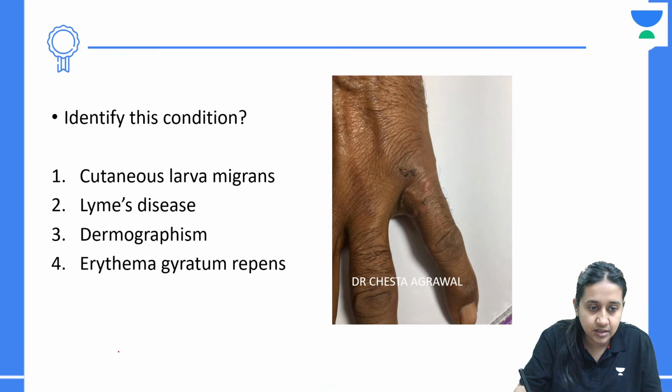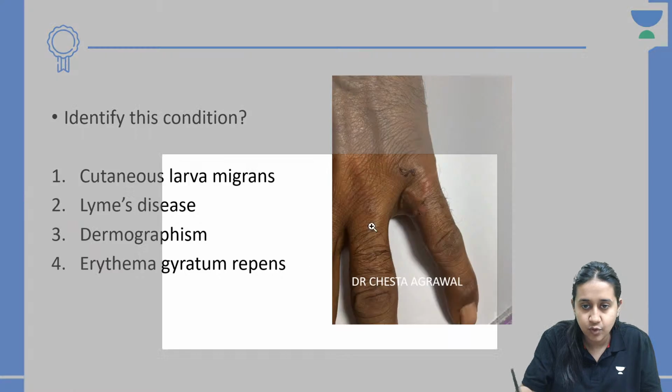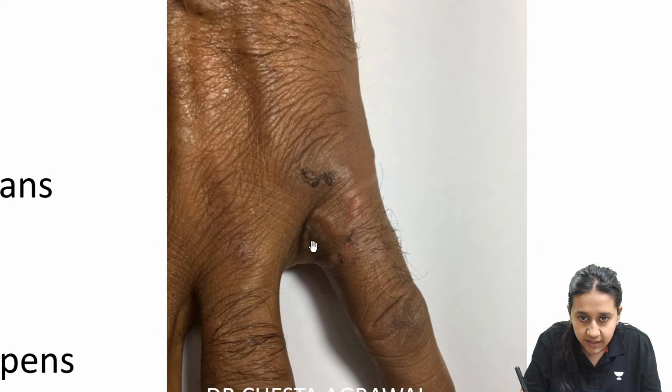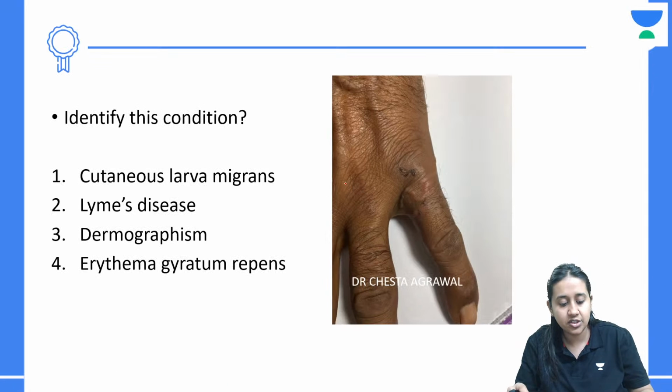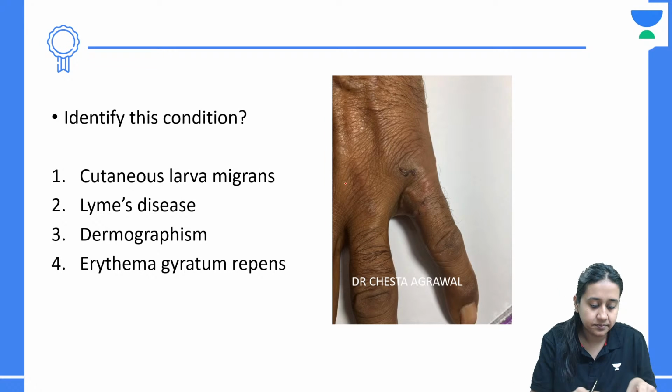Next question. The defect is here. If I focus the image, here is the defect. Can you see this S-shaped lesion? It is associated with intense itching and burning sensation. What is the diagnosis?